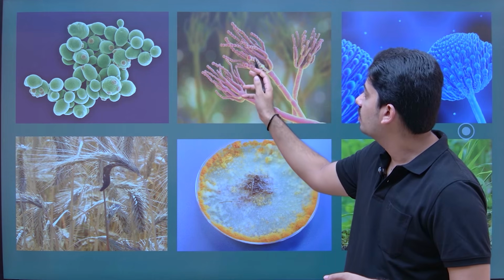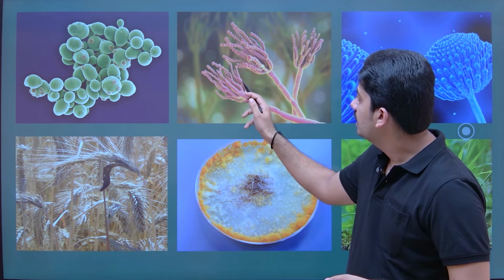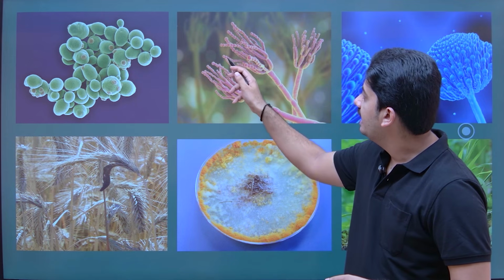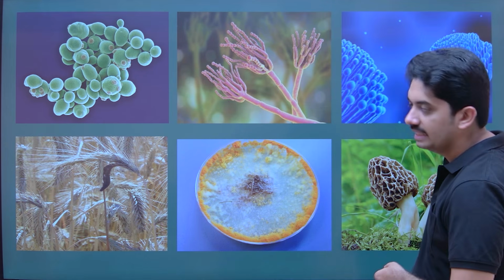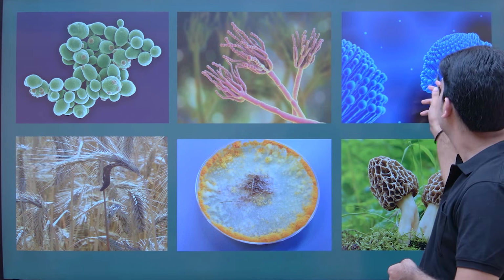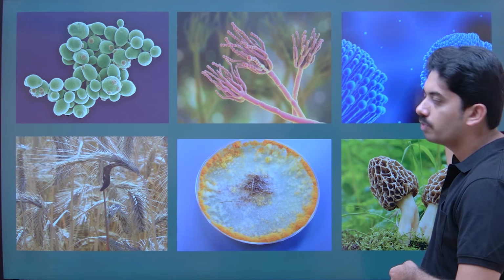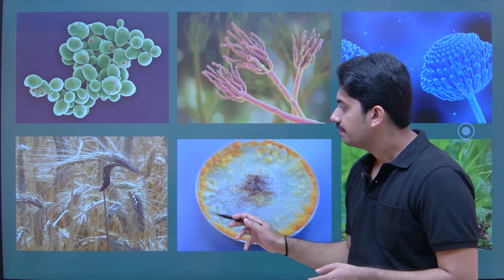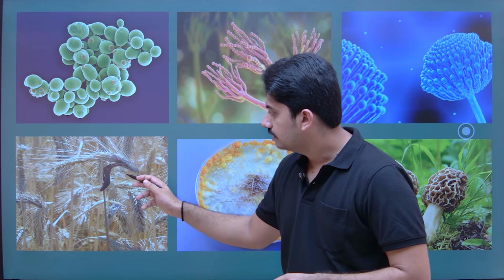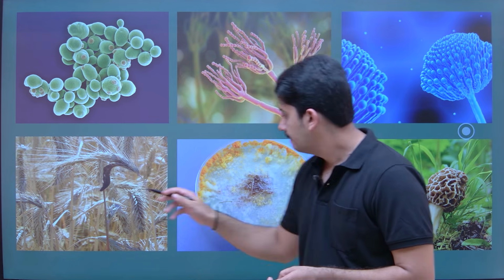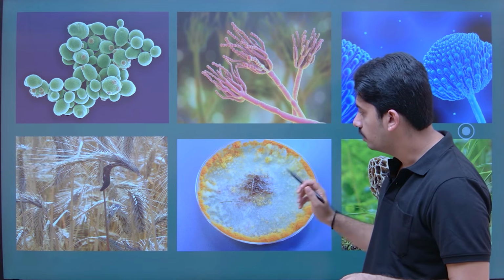Here you can see the conidia formation. This is the conidiophore. Conidia are exogenously produced. This is Aspergillus niger. Here also you can see the conidia produced exogenously. And this is Neurospora.